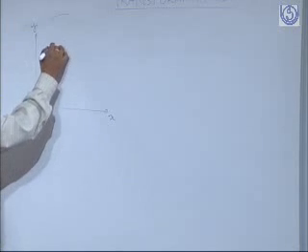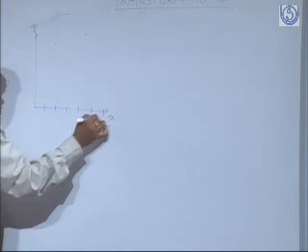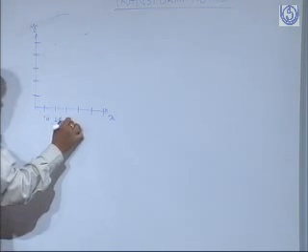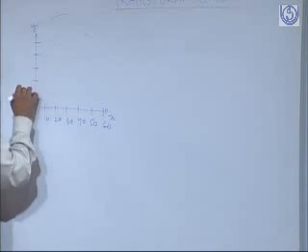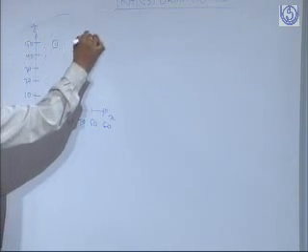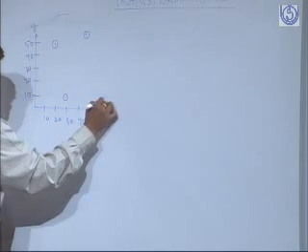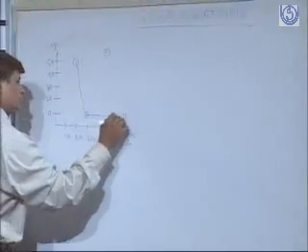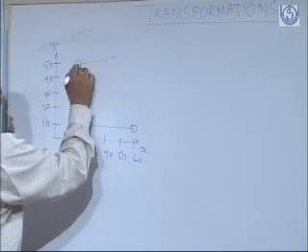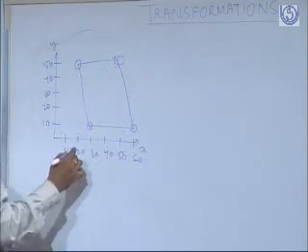This is a two-dimensional system and we are having 20, 30, 40, 50, 60, 20, 30, 40, 50. So what are the respective points?